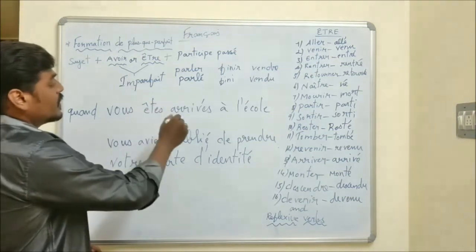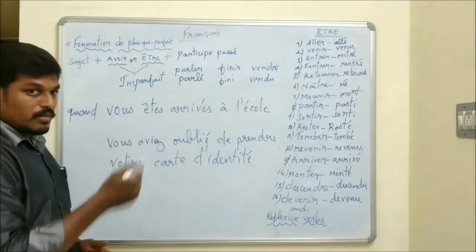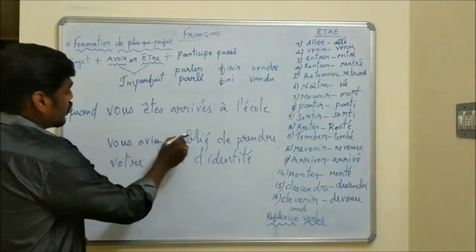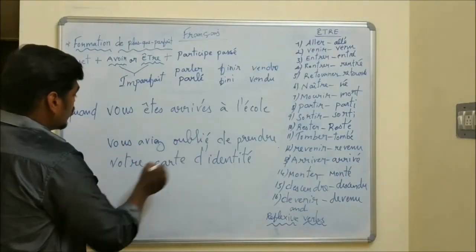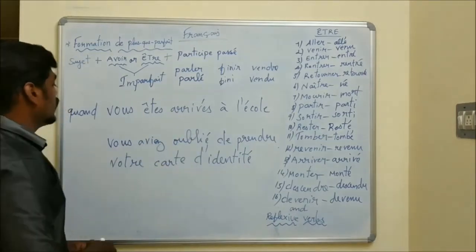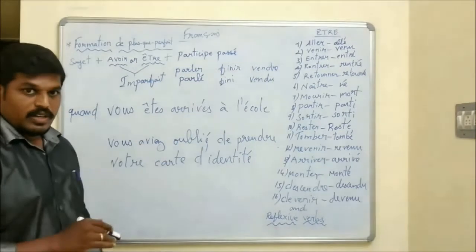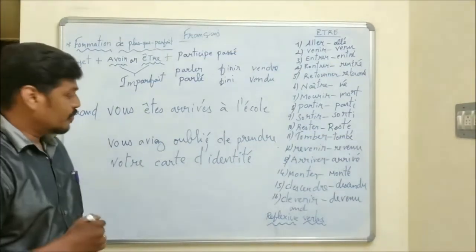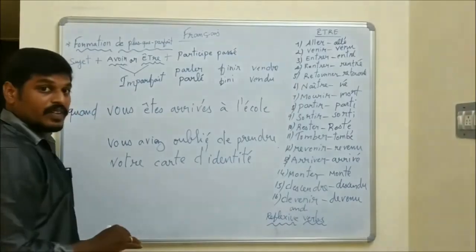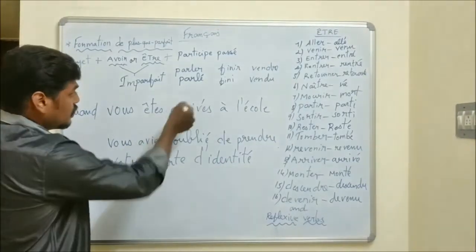An action completed in the past, so it is called past tense. The second one, vous aviez oublié de prendre votre carte d'identité. You had forgotten to take your identity card at your home. Okay. Here, an action completely finished in the past before the past tense.